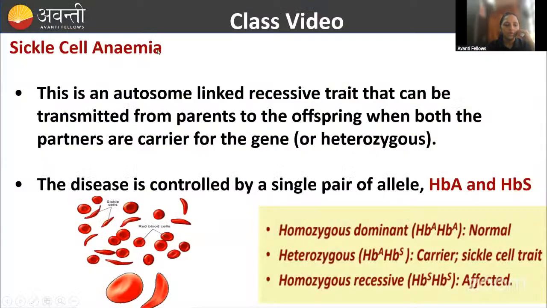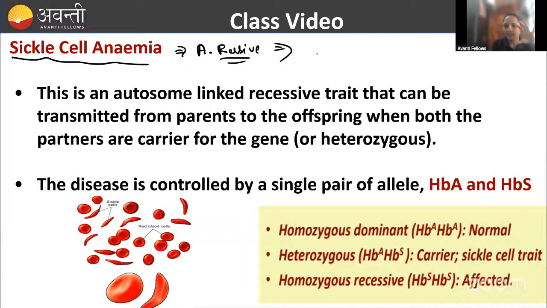So, just now I have to tell about sickle cell anemia. Sickle cell anemia is an autosomal recessive disorder. So here what is happening, guys? The RBC, which has a concave shape, is going to change into the sickle shape.